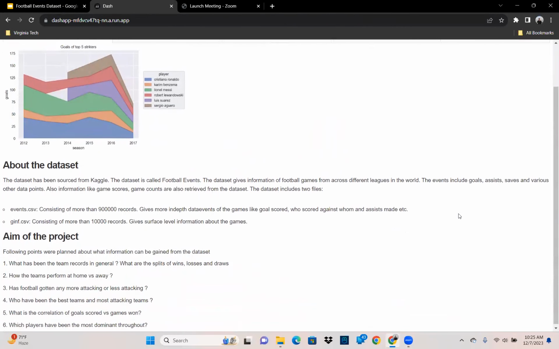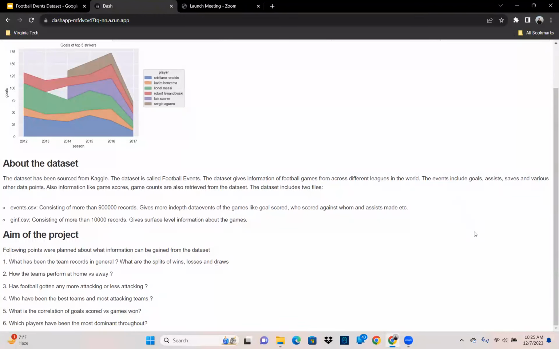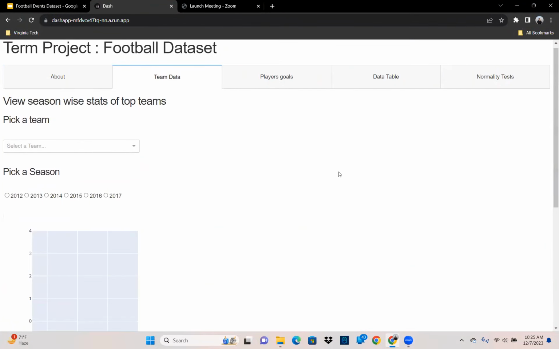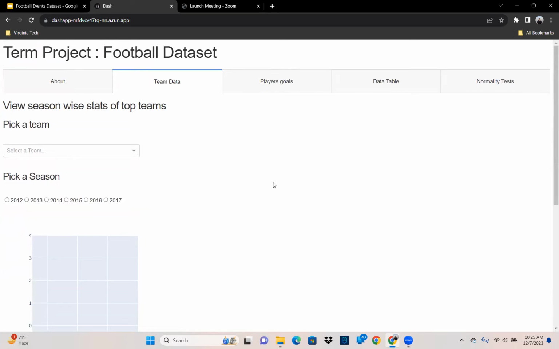So this is the app of phase two, which contains some information about the dataset and the aim of the project. The first plot shows the team seasons and how they look.